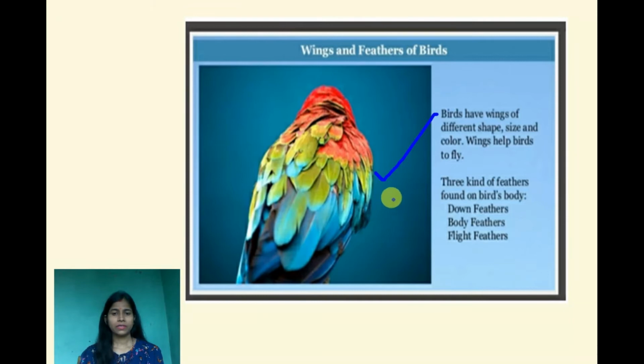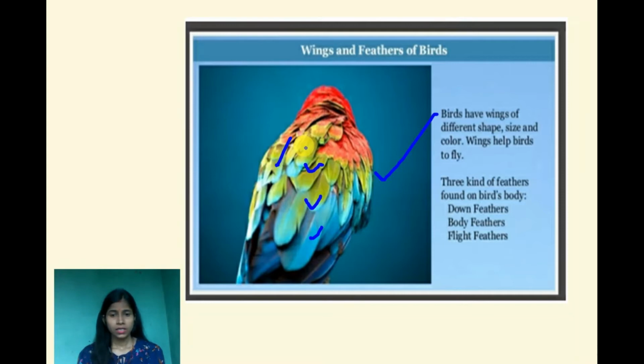What are feathers? Actually, wings are covered with feathers. You can see these are the feathers, colorful feathers here in the picture. Three kinds of feathers are found on the bird's body.